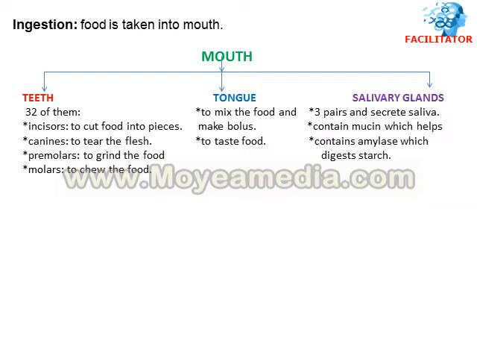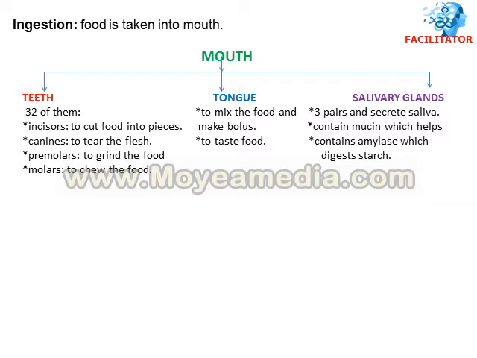Incisors are to cut the food into pieces. Canines are to tear the flesh into pieces, premolars are to grind the food, and molars are to chew the food. So 4 different types of teeth in different numbers, total 32 of them, acting on the food as soon as it enters into mouth, cutting the food into pieces. If we eat flesh, the flesh is also cut into pieces, to grind the food and to chew the food. That is the function of the teeth.